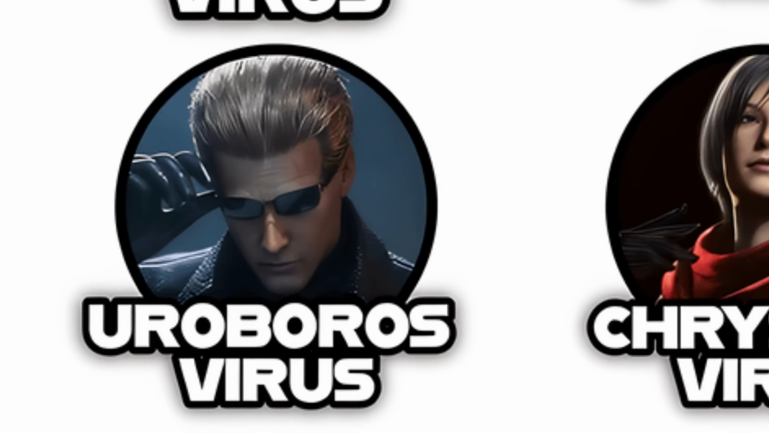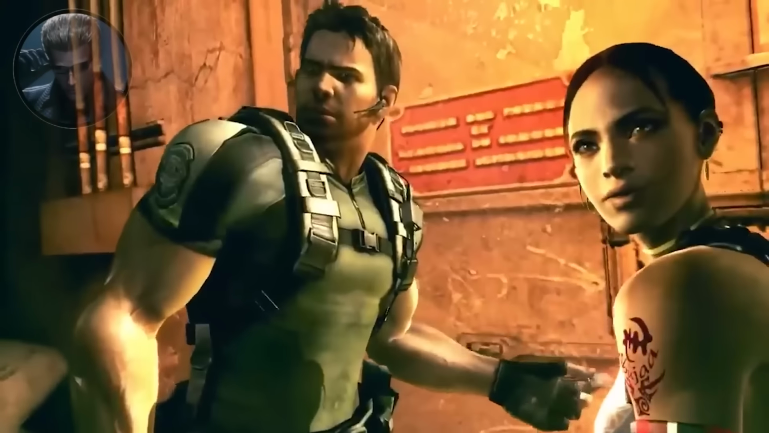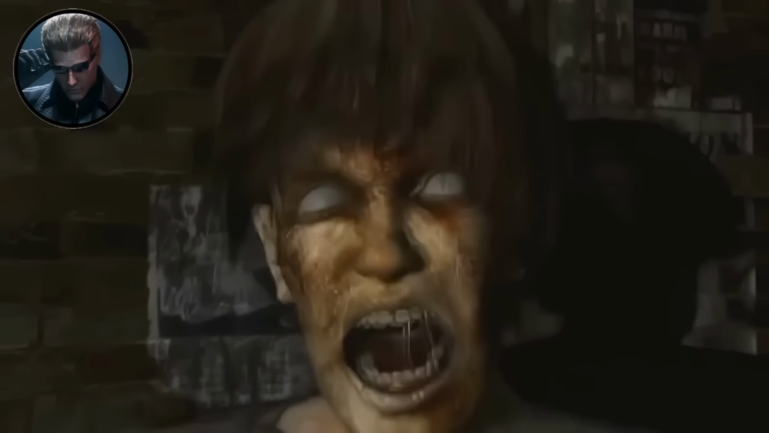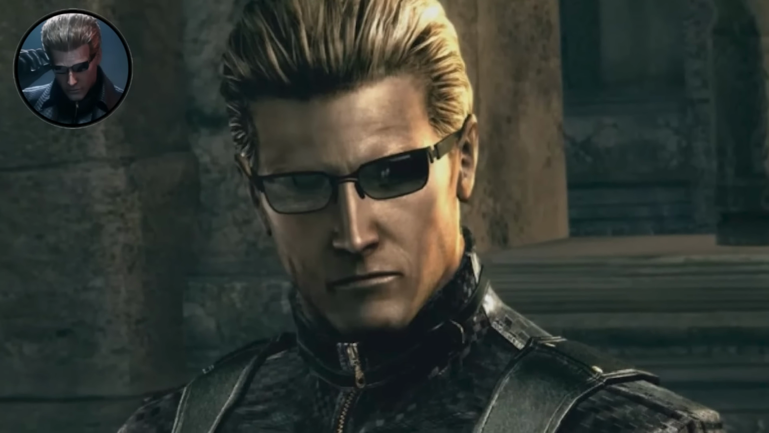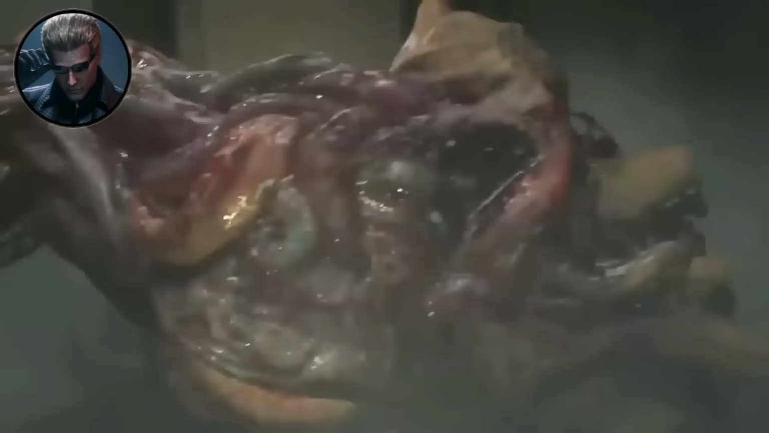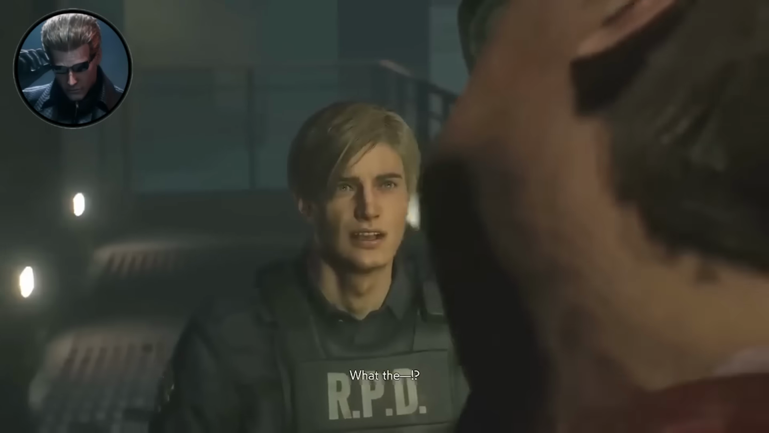Albert Wesker's Uroboros virus was derived from the original Progenitor Virus, but it was designed with a specific goal in mind, to create what Wesker considered the next step in human evolution. This wasn't just a bioweapon. It was Wesker's tool for remaking the world in his image.